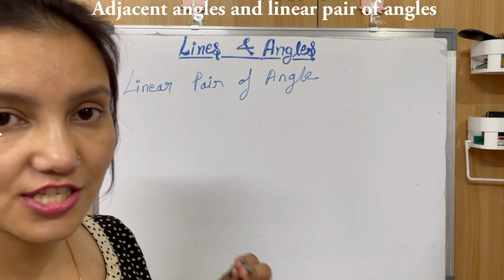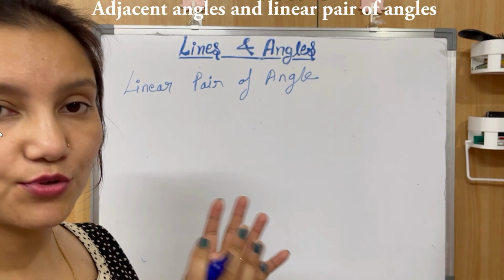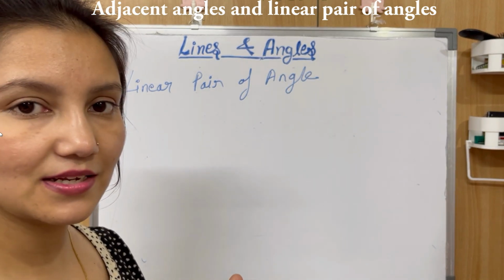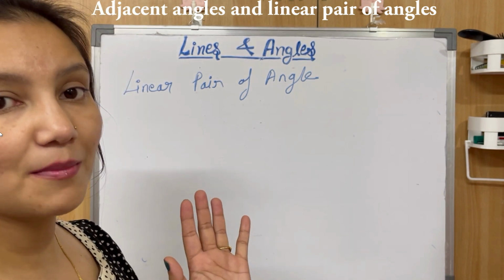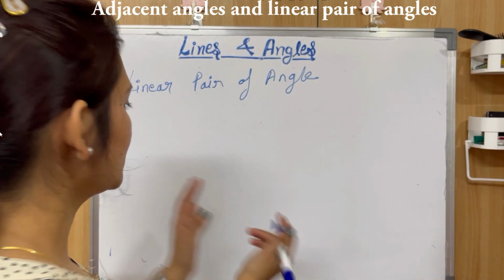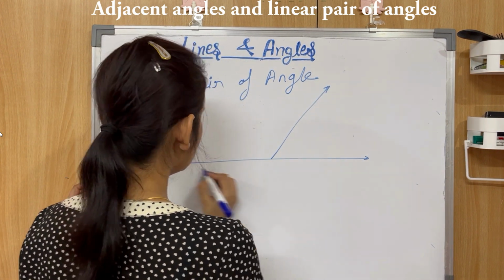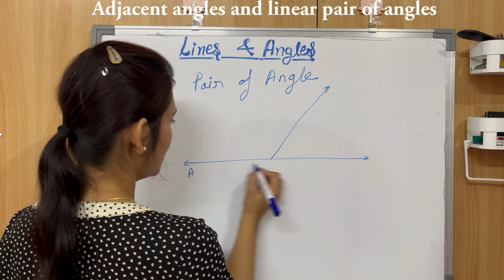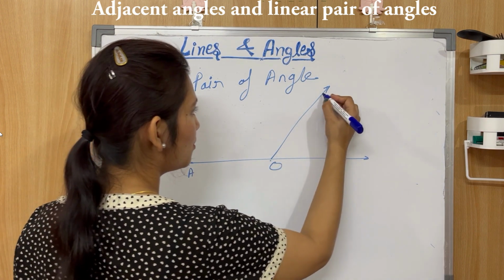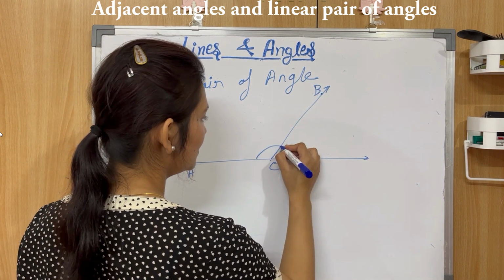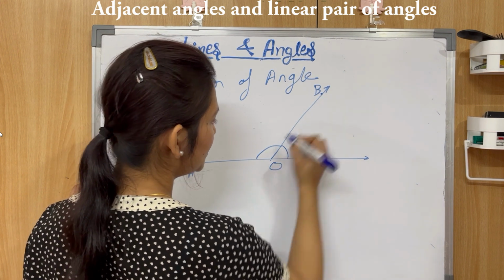When the sum of two adjacent angles is 180 degrees, then they are said to form a linear pair, right? Now here angle AOB means this angle and this angle, angle BOC.